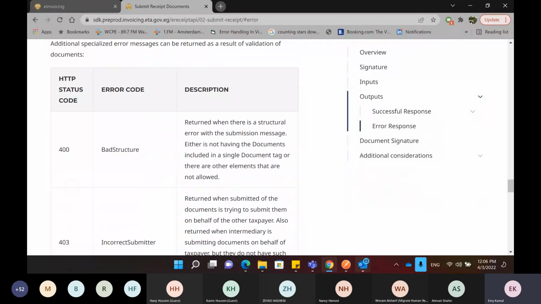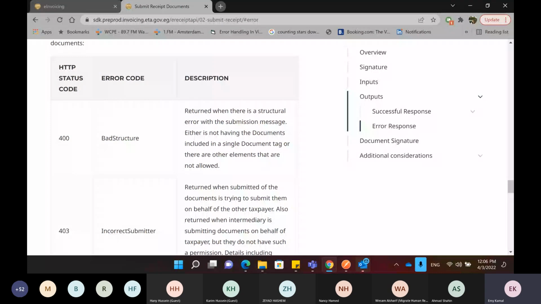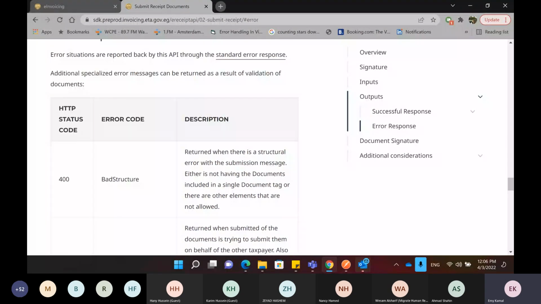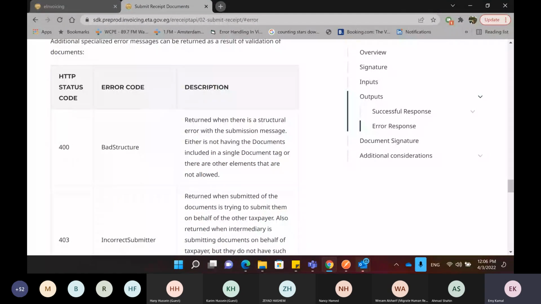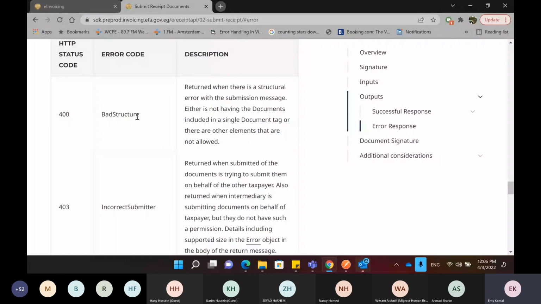And if the submission is not accepted at all, you will get a bad response with different codes, and each code explaining what is the error that happened. For example, it could be a bad structure. So for example, you have provided the receipt in a structure other than the one that we showed you earlier. Something is changed, maybe a field is missing.